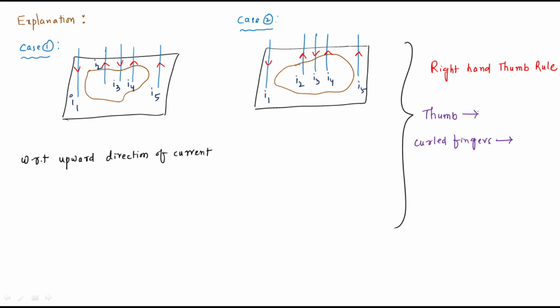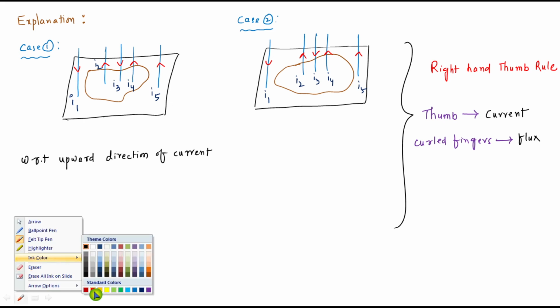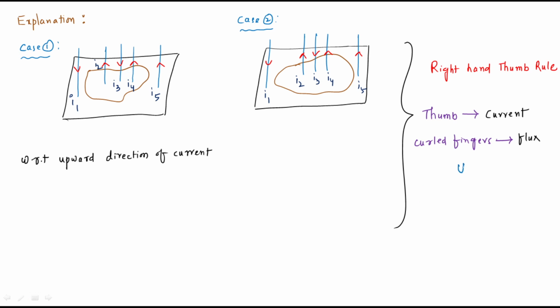In this case, thumb represents current and the curved fingers represent flux. It is vice versa: thumb may represent current or flux. If thumb represents current, obviously the curved fingers represent flux, or if thumb represents flux, obviously the curved fingers represent current. This is the rule which is used to explain the concept of Ampere's law.